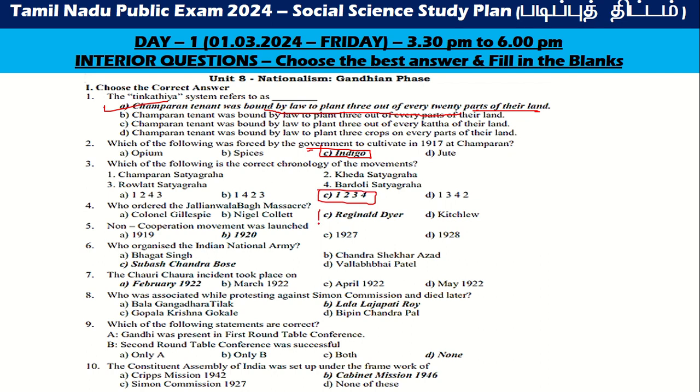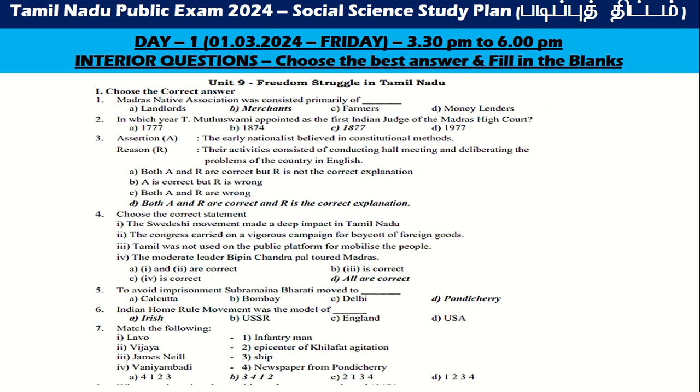In which order was the Jallianwala massacre, regarding Dyer? The Non-cooperation movement was launched in 1920. Who organized the Indian National Army? Subhash Chandra Bose. The Chauri Chaura incident took place in February 1922. Who was associated with protesting against the Simon Commission and later died? Lala Lajpat Rai. Which of the following statements are correct? None. The Constituent Assembly of India was set up under the framework of the Cabinet Mission, 1946. Let's go to the 9th chapter. Madras Native Association consisted primarily of merchants.